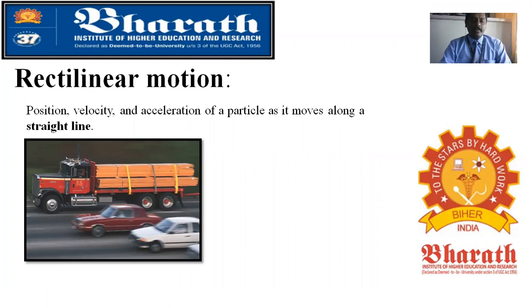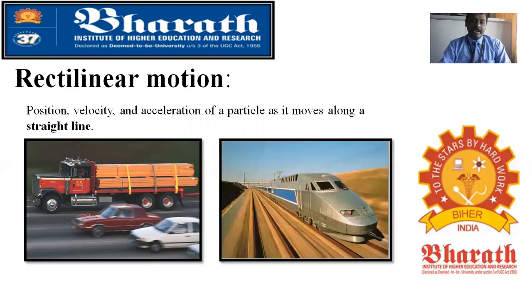Like in this photograph, you can better understand it: vehicles moving on a national highway. Most national highways are straight roads, and vehicles moving on them follow a straight path. If you analyze an individual vehicle's velocity, and after a particular time what its position will be, that is the analysis of rectilinear motion. The same applies to a train; you can see a bullet train moving in a straight line path. Those are rectilinear motion examples.